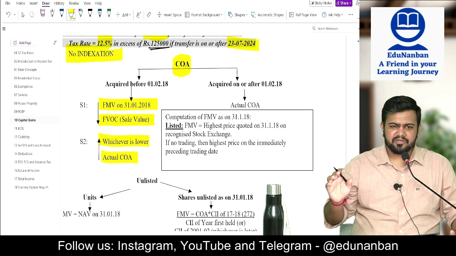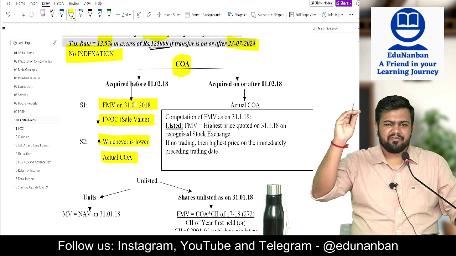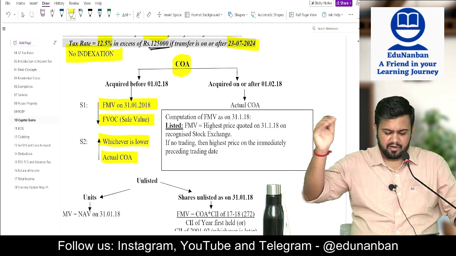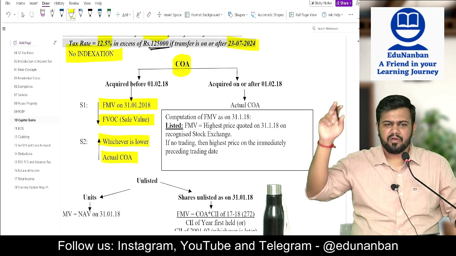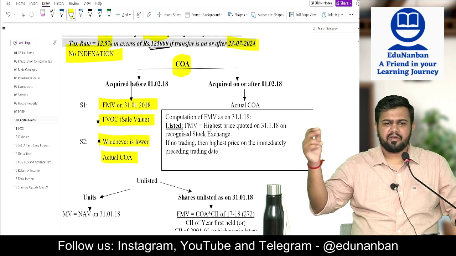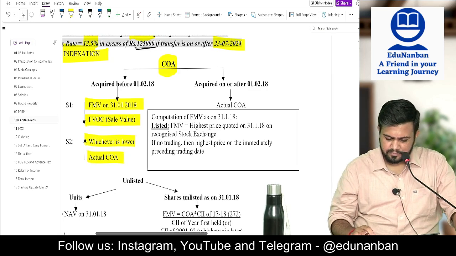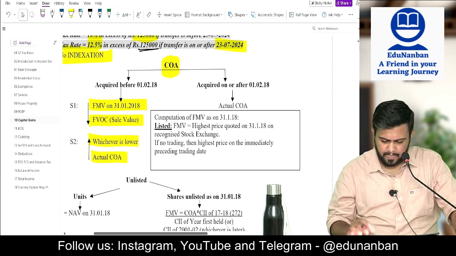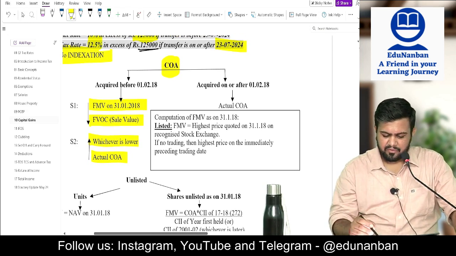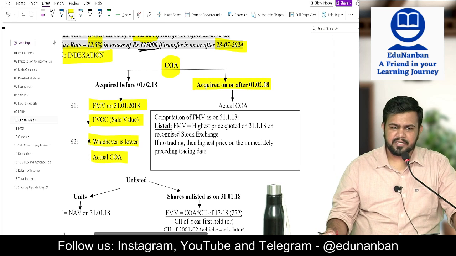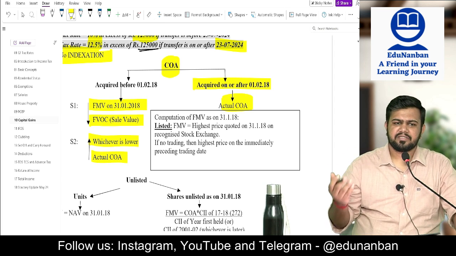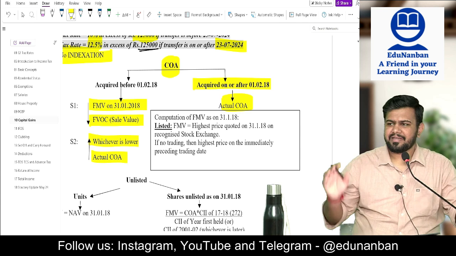Fine. That is why for grandfathering, what you should do: take the fair market value as on 31/1 or the full value of consideration, that is the sale value, whichever is lower, or the actual cost, whichever is higher. Then if the asset is acquired on or after 1/2/2018, then take the actual cost itself as cost of acquisition. Then it is very, very simple.